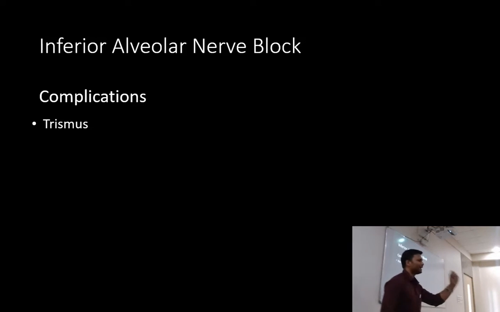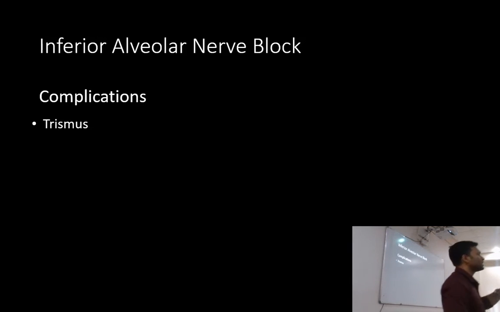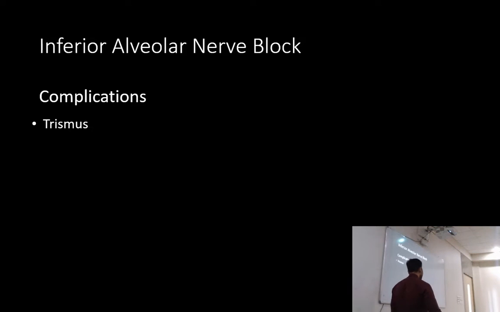Another thing, the LA that you deposit is myotoxic. Myotoxic means it causes irritation and necrosis of the muscle fibers. So it is also a reason that if you deposit LA too close to the muscle or inside the muscle, that will lead to damage to the muscle fibers, and even that will lead to trismus.